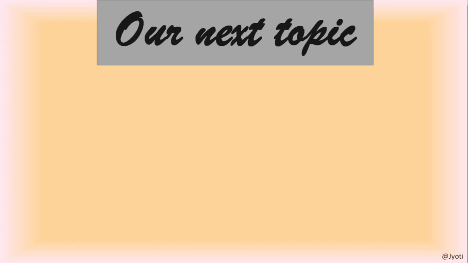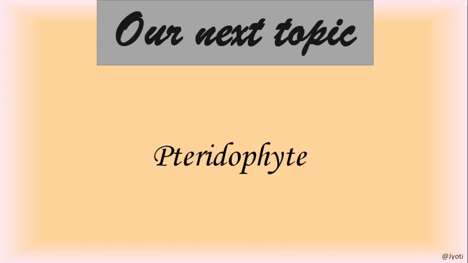So in this session we discussed the life cycle, economic importance of bryophytes, and the life cycle of bryophytes is very important. The leaf-like, root-like, stem-like structures and especially the rhizoids are very important. Then the male plant body and the sporophyte, how they alternate with each other in their life cycle, gametophyte and sporophyte, that is also very important. So I hope it is clear to you the life cycle of both moss and liverwort. I have explained it with very good diagrams. In our next session we will discuss the pteridophytes.